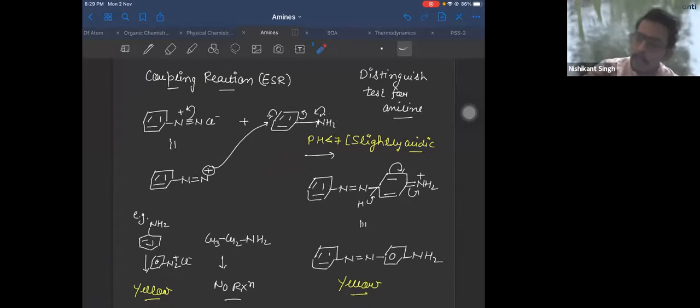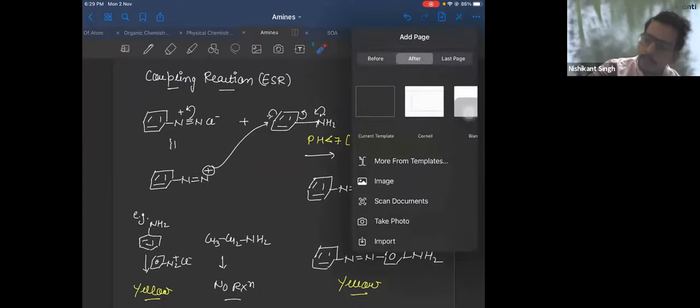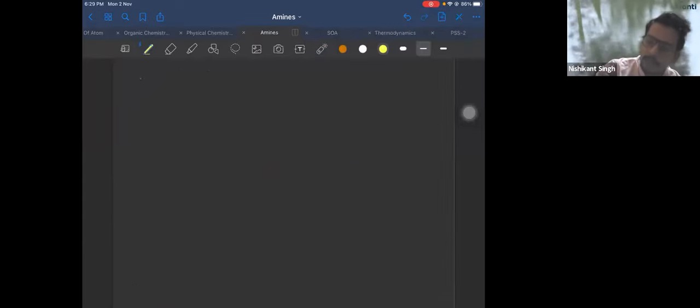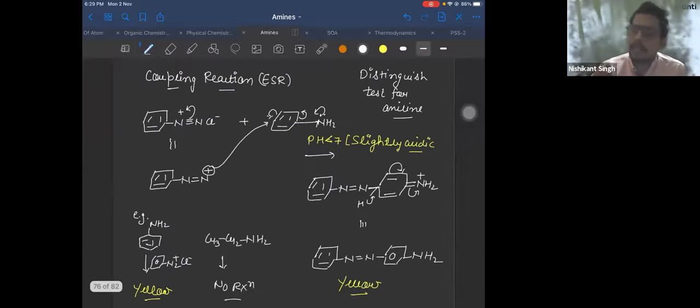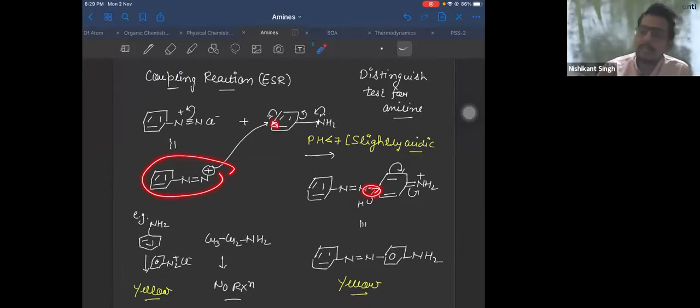Now the color with phenol is orange. If you take phenol, the same reaction is also given by phenol with N2 plus Cl minus. Here the electrophile attack at ortho does not take place. It will take place majorly at the para position only, because your electrophile is bulky and there is steric hindrance at ortho.